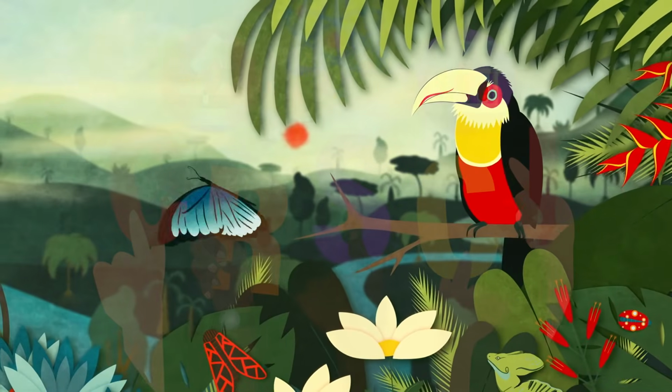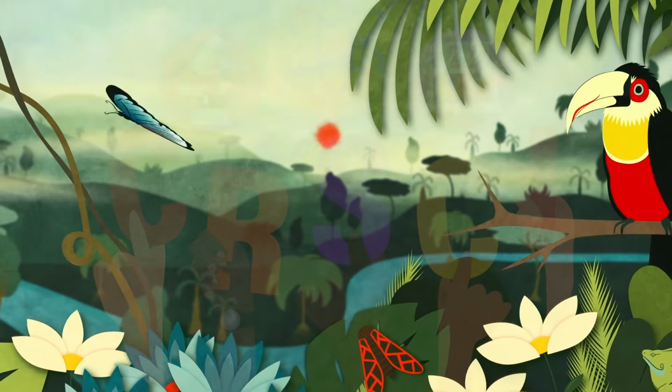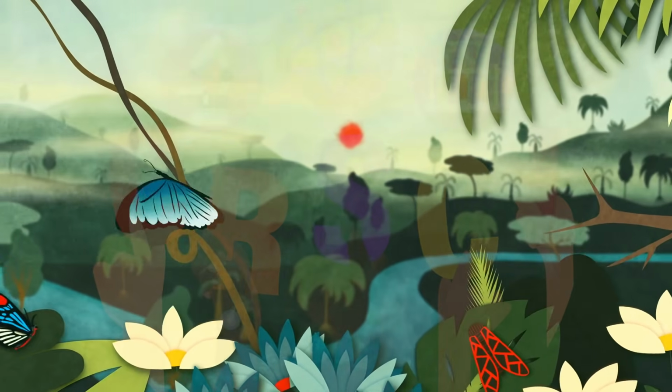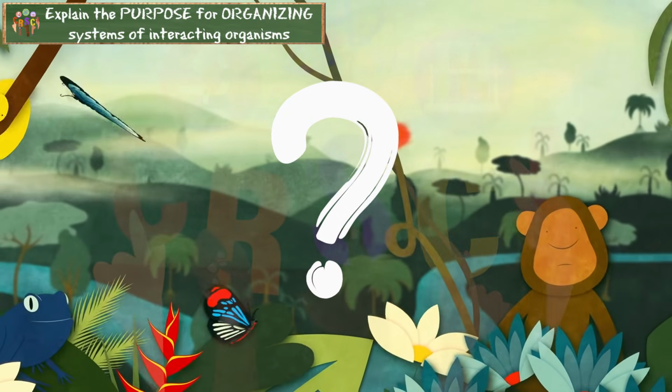Millions of species call our planet home. And with this incredibly large amount of biodiversity, this presents another challenge. How do we organize all of this? Yeah, that's what I'd like to know.